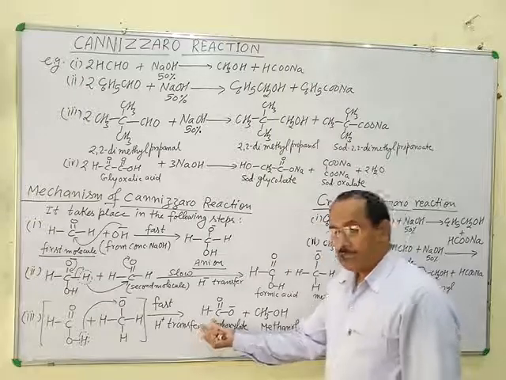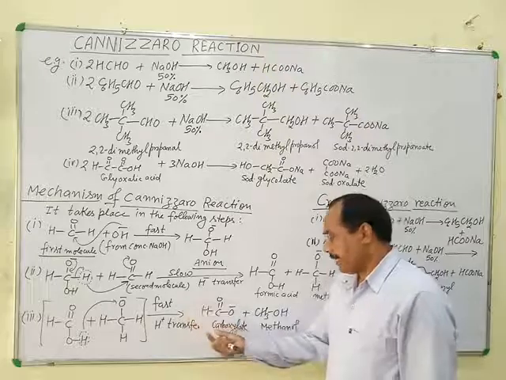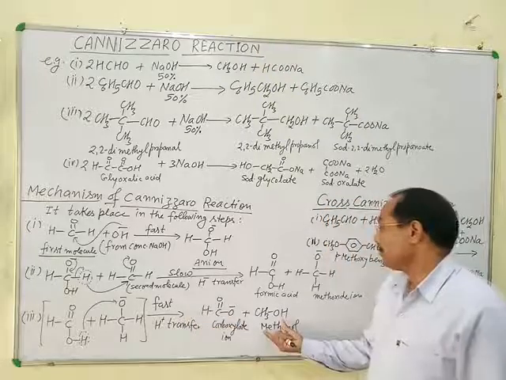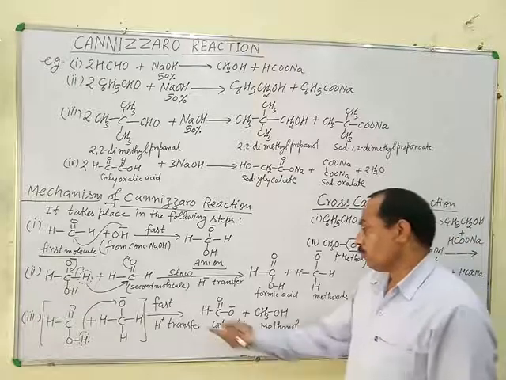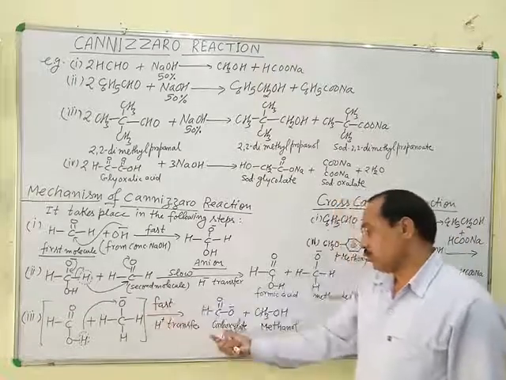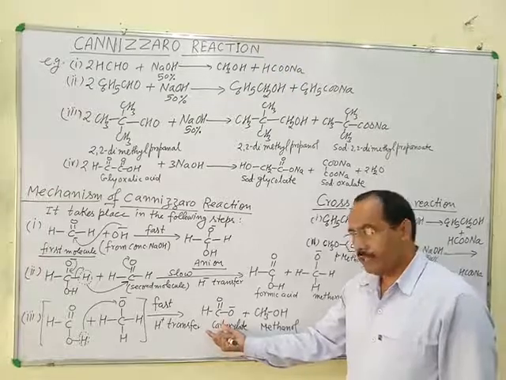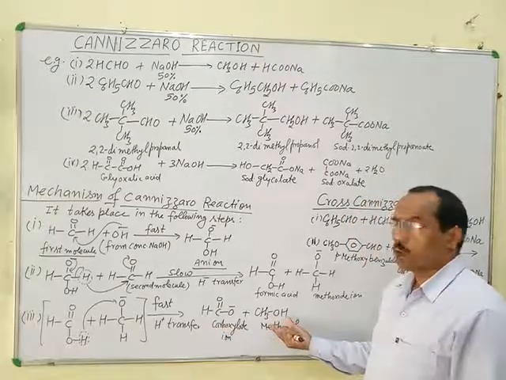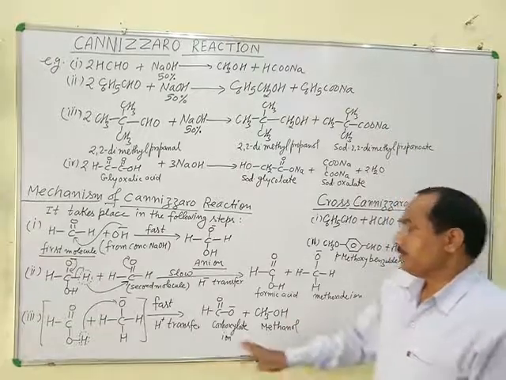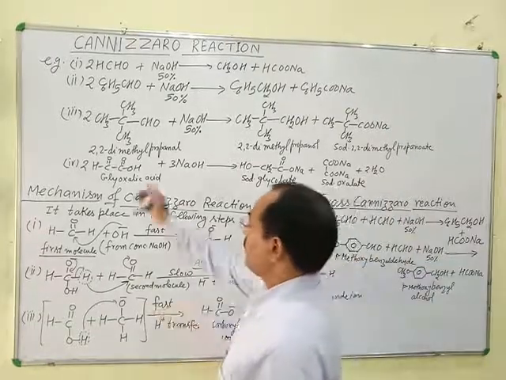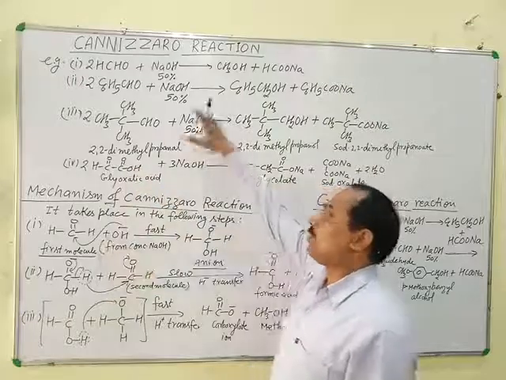Carboxylate ion is the oxidized product of formaldehyde and methyl alcohol is the reduction product. Means one molecule of formaldehyde gets oxidized to formate ion and the other molecule gets reduced to methanol in this case. The same mechanism takes place in all the reactions.